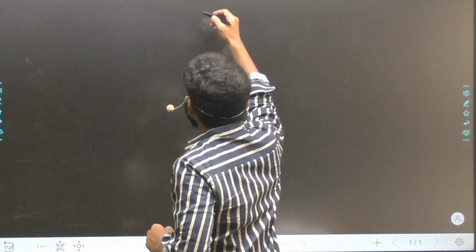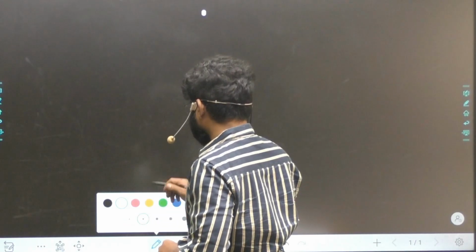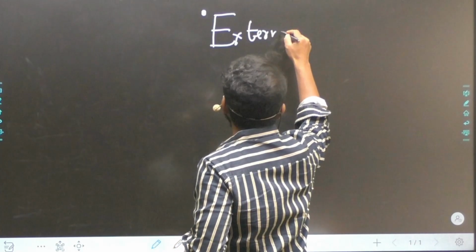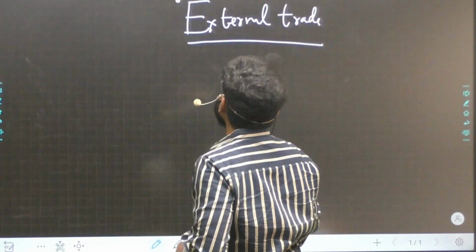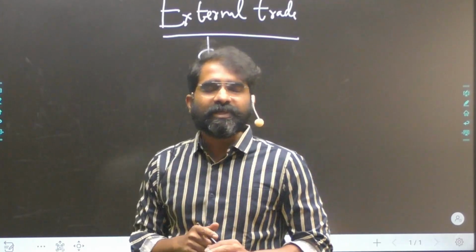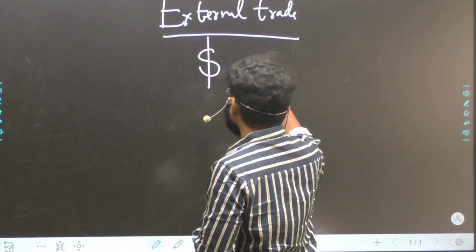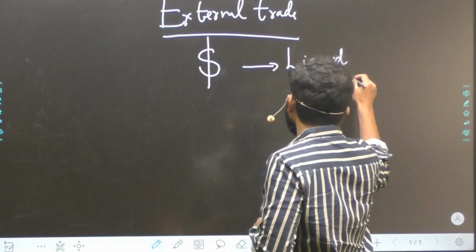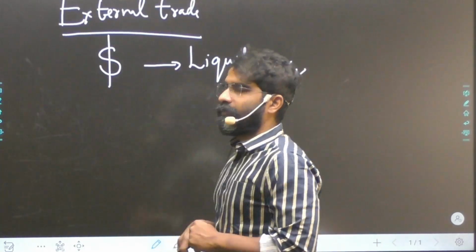Now, when we use the word external sector, what we have to understand is that in external trade, when India is trading with other countries, we trade with liquid currencies like the dollar, euro, pound, Japanese yen, etc. We don't trade with rupees. These are called liquid or hard currencies, which are accepted by everybody. Now the question comes up.